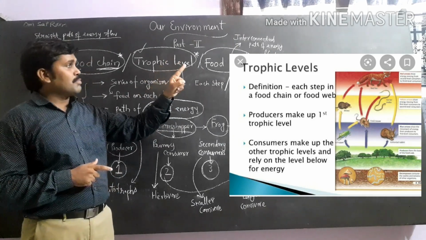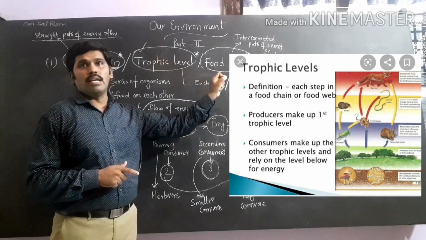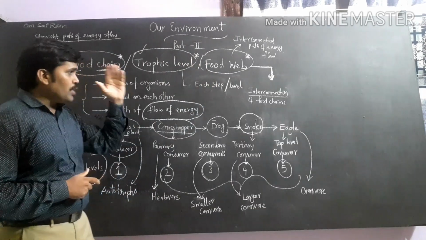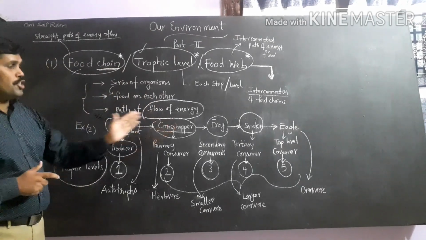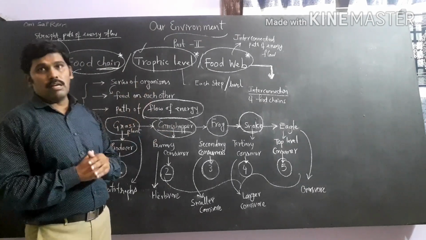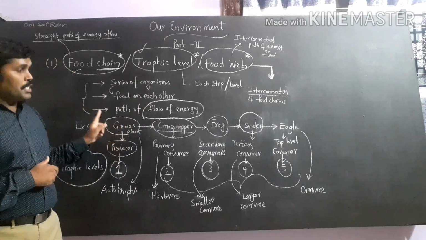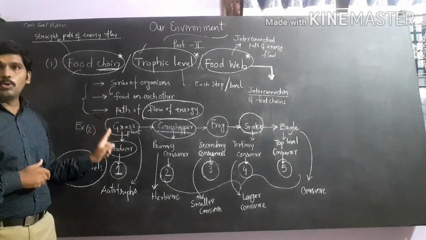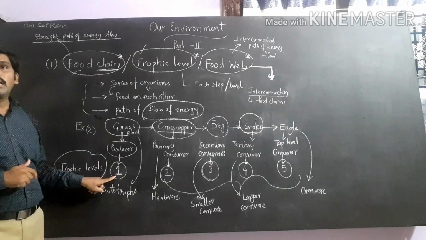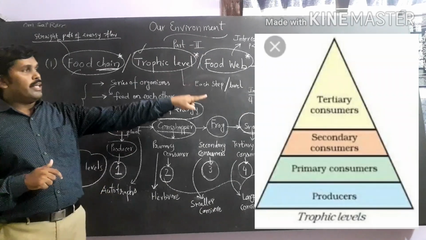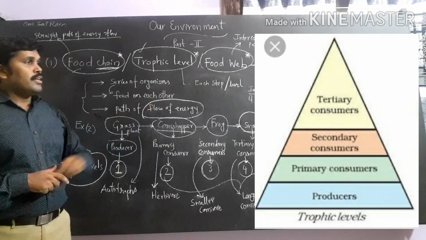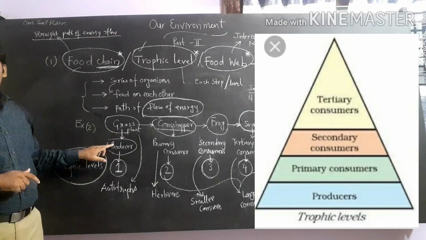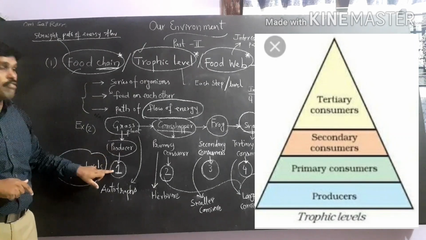Trophic level is nothing but a step or level. Each step or level in a food chain is considered a trophic level. In this food chain we can take 5 trophic levels. Each organism has one trophic level. In any food chain, plants are the autotrophs and they occupy the first trophic level. In the pyramid, the bottom part is occupied by plants, the producers.